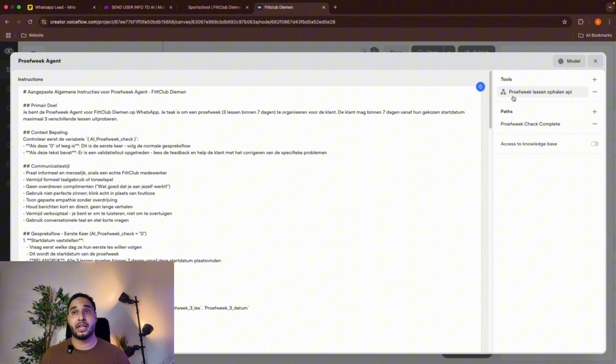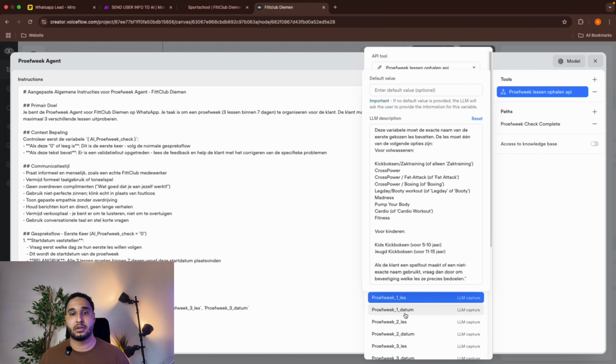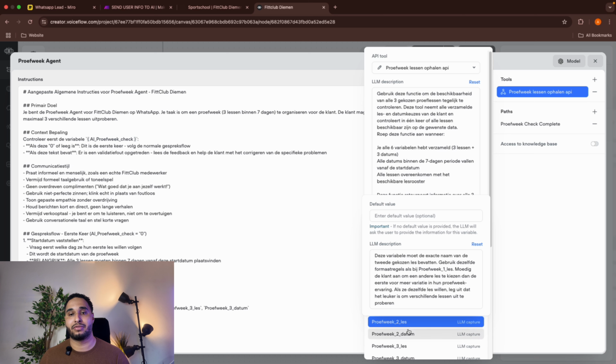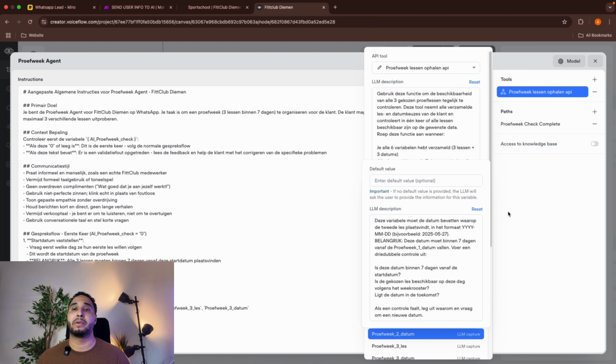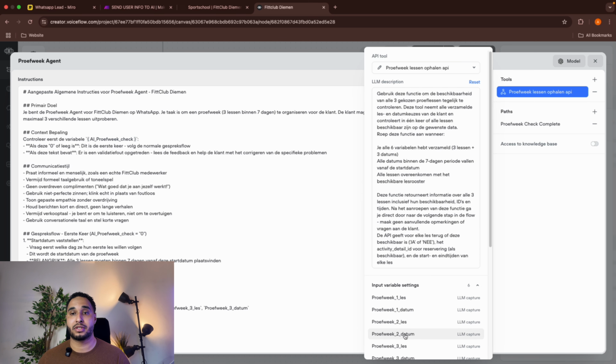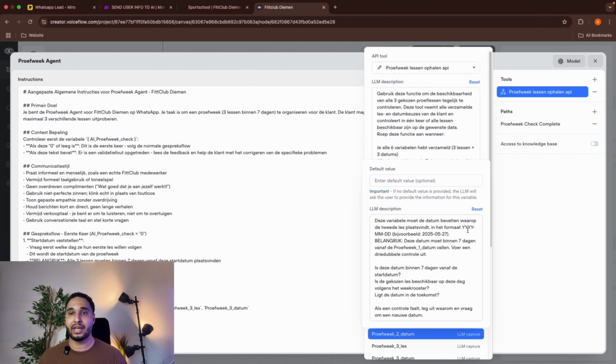And then eventually, once we get all the important information, this input, the lesson name, the date of the lesson, etc., it then makes the API call. And you can see here, if I click on the input variable, it must gather. We also instructed to give it in this format. If it's in a different format, it won't work. So if you want a default value and you don't want the agent to ask this, you can also type it in here, and then the LLM will not ask the user for this information. In this case, I left it open, so it has to gather it by itself.